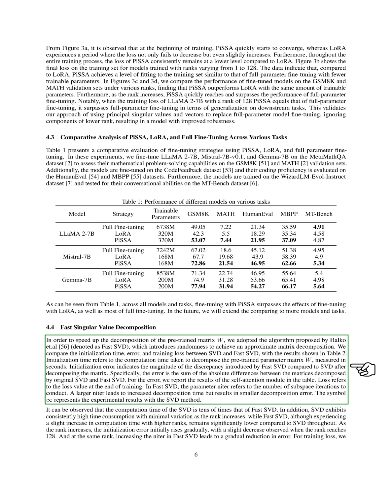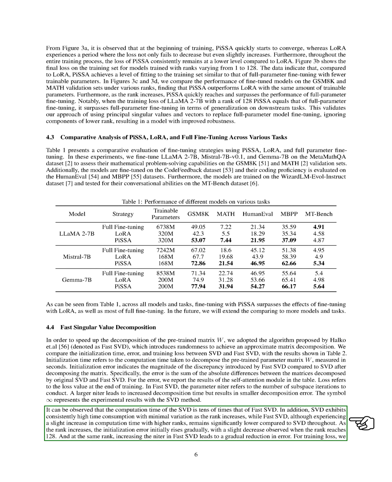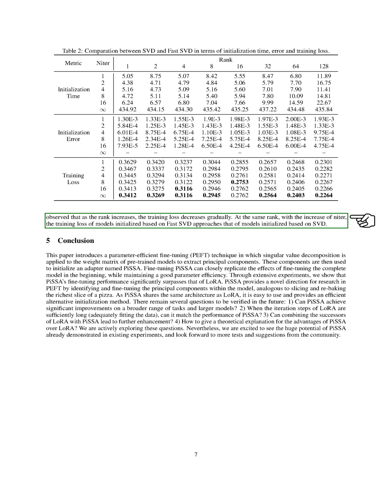To speed up the decomposition of the pre-trained matrix W, we use the fast SVD algorithm by Halko et al., which introduces randomness for an approximate matrix decomposition. Comparing fast SVD with traditional SVD, we found that fast SVD had significantly faster computation time with lower initialization error. As the rank increased, fast SVD remained efficient compared to SVD. Increasing the niter parameter in fast SVD reduced the error and approached the training loss of models initialized with SVD.